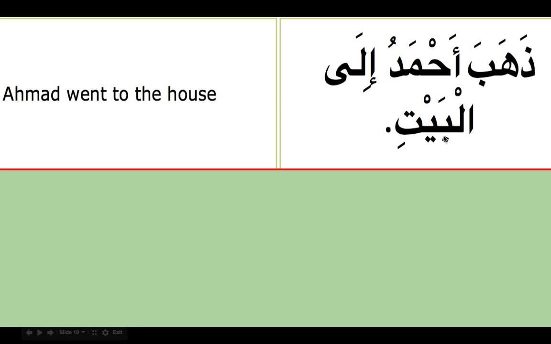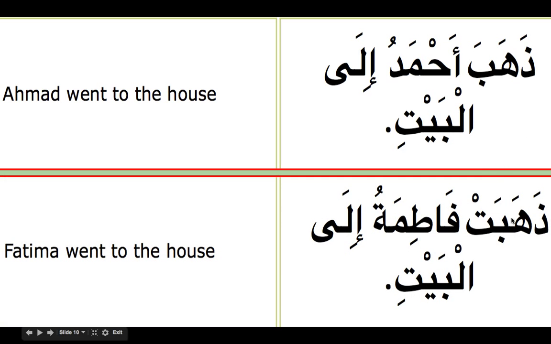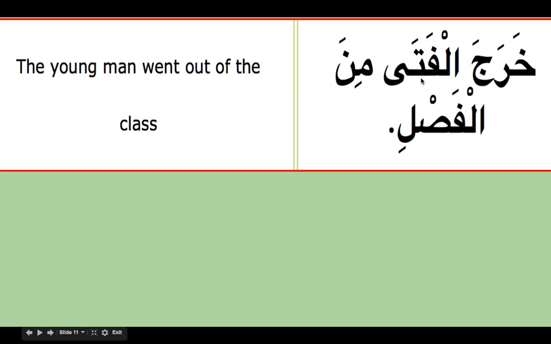Bayti is ism majrur. So how do we say for the feminine? Dhahabat. So we got taw tanisi, and then we got to look for the fa'il. So we see dhamma here. So this is Fatimatu. Dhahabat Fatimatu ilal bayti. This remains the same. So kharaj al-fata. Fata means young boy or young man. Kharaj al-fata. So we don't see the sign of dhamma here because this is alif maksura. This is just like a sound, so it doesn't have any sign. But we know that the sign is actually marfu because that is the fa'il.